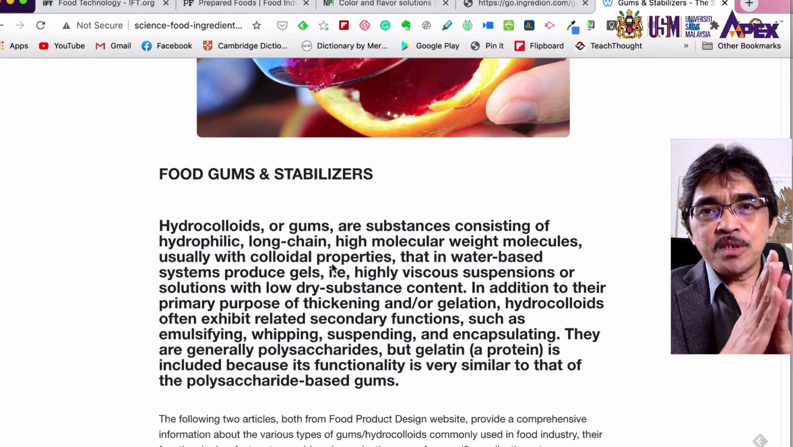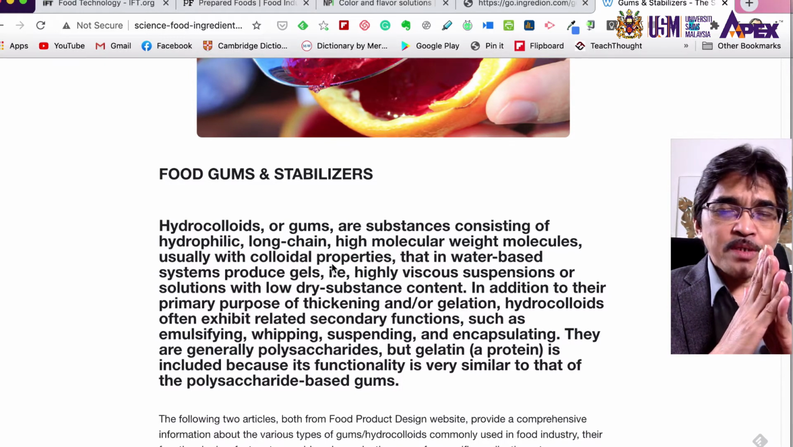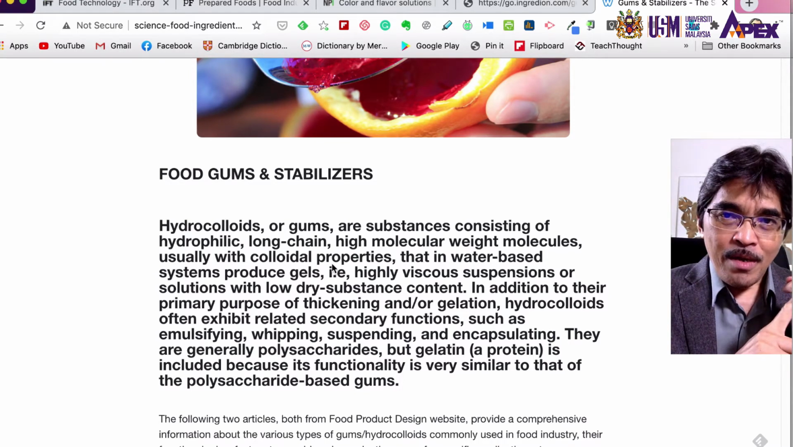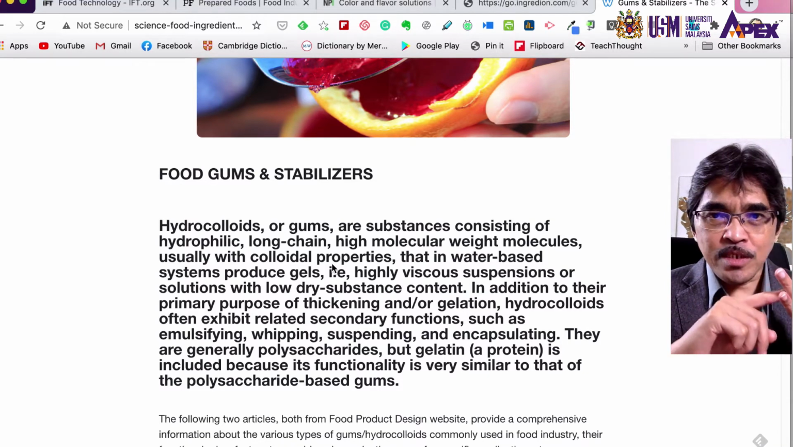But the functions of food hydrocolloids are not limited only to being a viscosifying agent or a gelling agent.